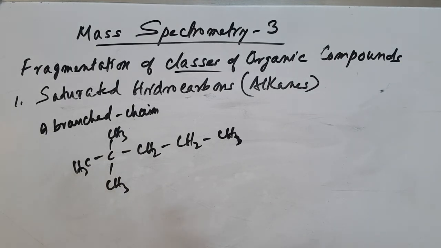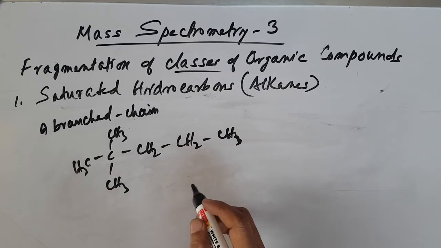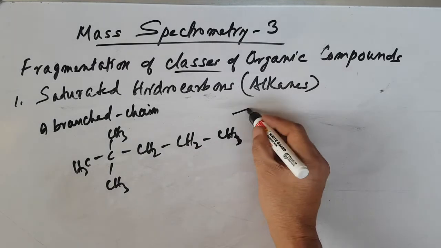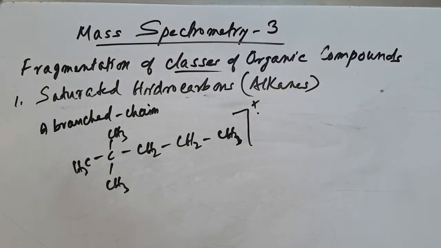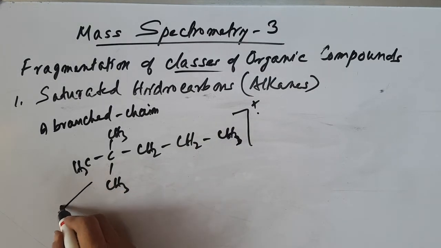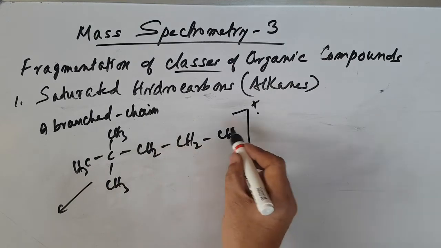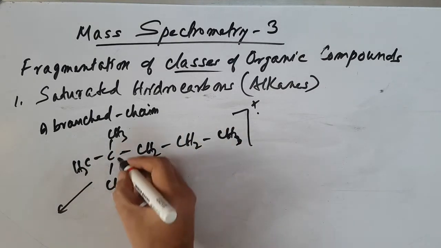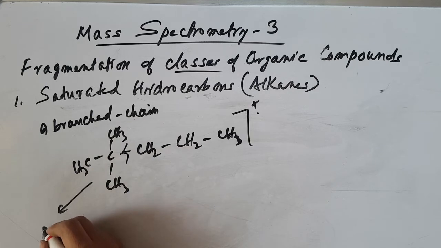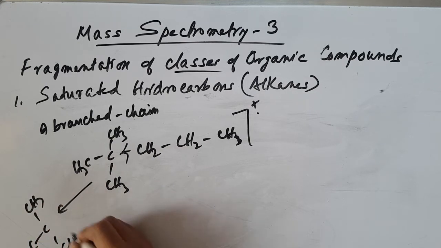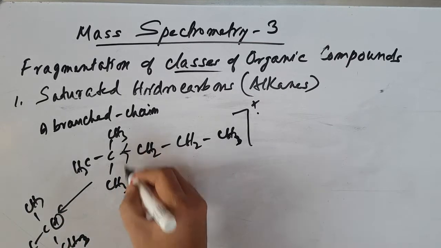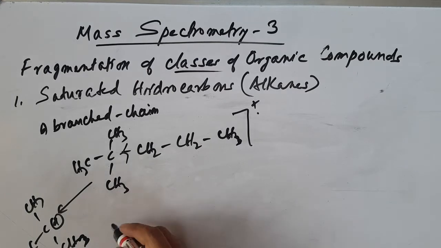Here, after bombardment with high energy electrons, we get a molecular ion peak, M plus. Then it can undergo fragmentation, and many fragmentations can go. At the branching point, the largest alkyl group is lost to get a more stable fragment. Fragmentation takes place at the branching point.